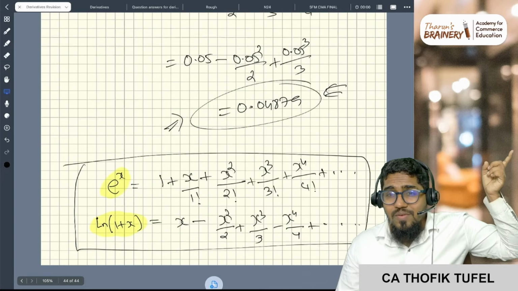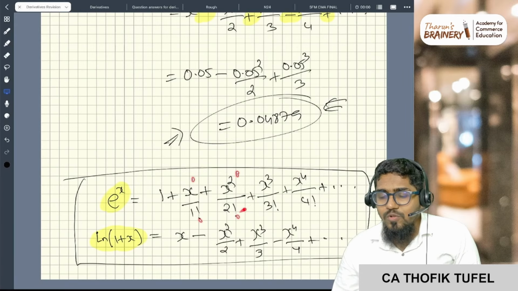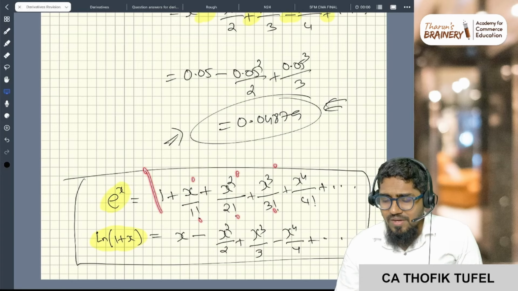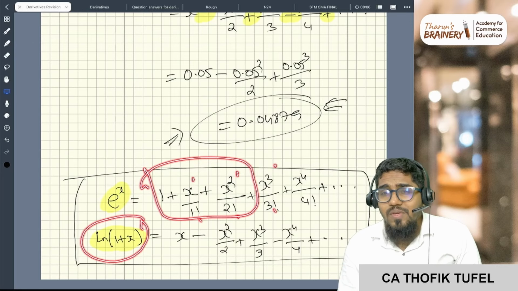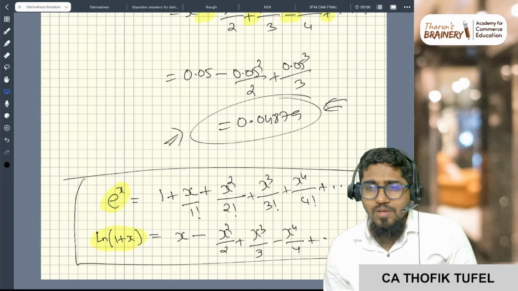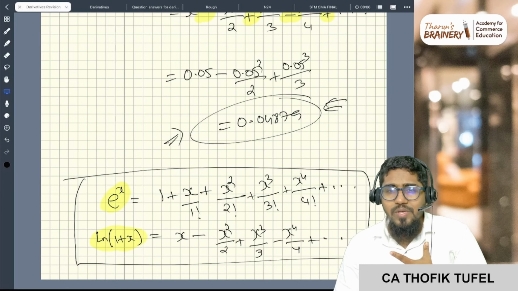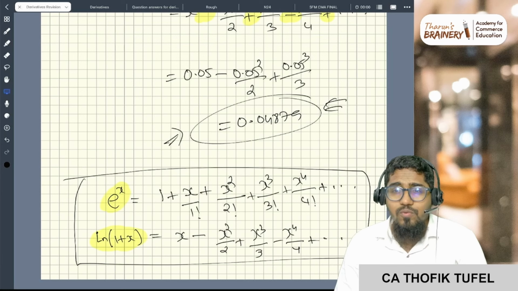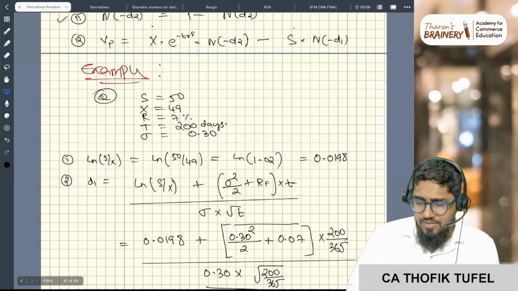Likewise, e to the power x also I've given you. You write e to the power x is equal to 1 plus x by 1 factorial plus x square by 2 factorial plus x cube by 3 factorial. You take three terms, it's okay. Similarly, for logarithm also I've given you x minus x square by 2 plus x cube by 3 minus x4, minus plus like this it will go. No need of too much in-depth understanding. This is all engineering mathematics, but I'm just giving you some conceptual base so that you don't feel left out. So if not given, you can calculate ln like this. It will be given.